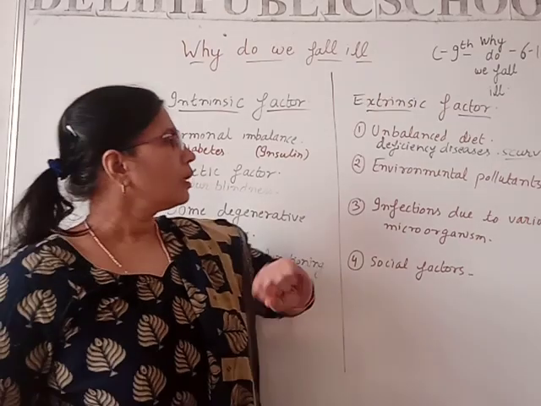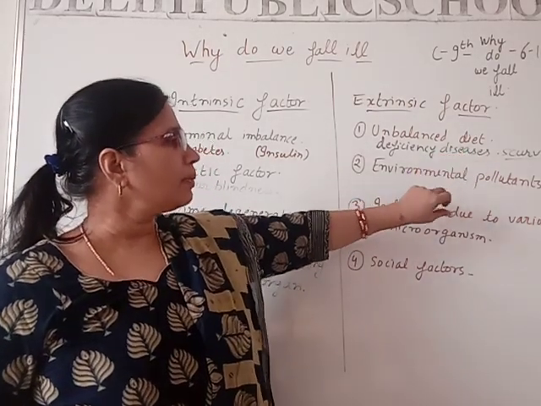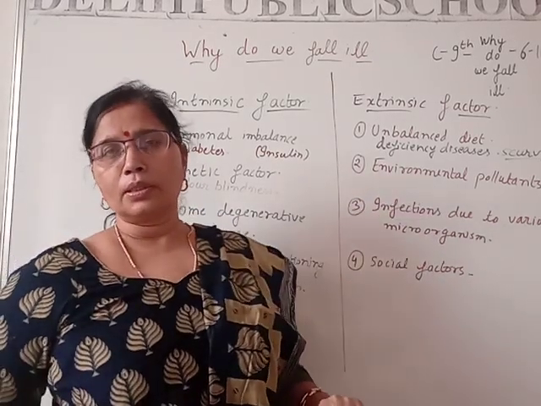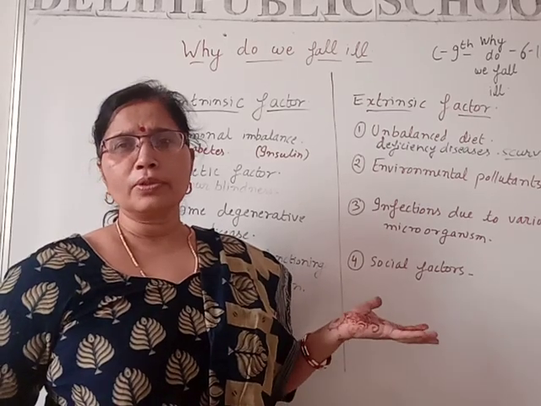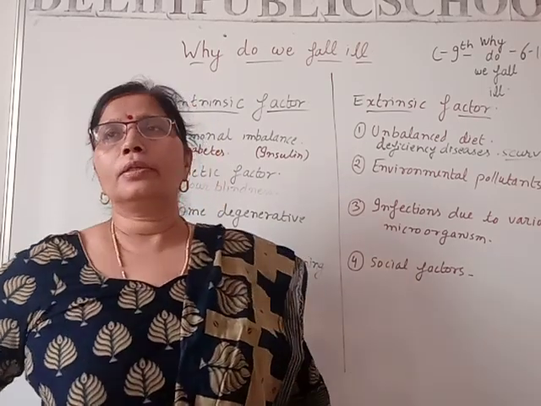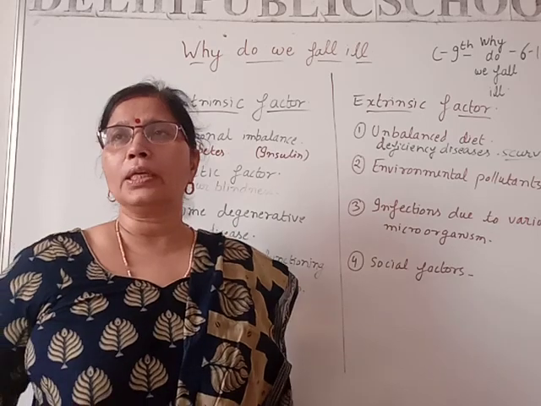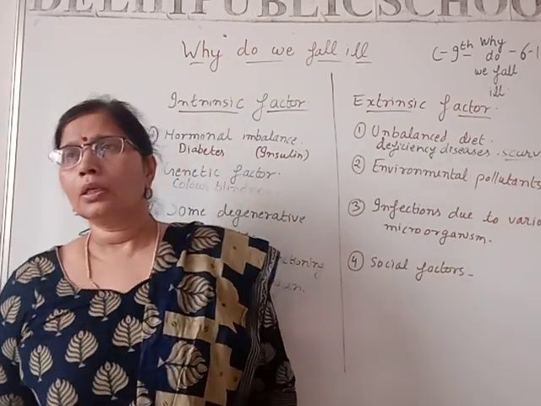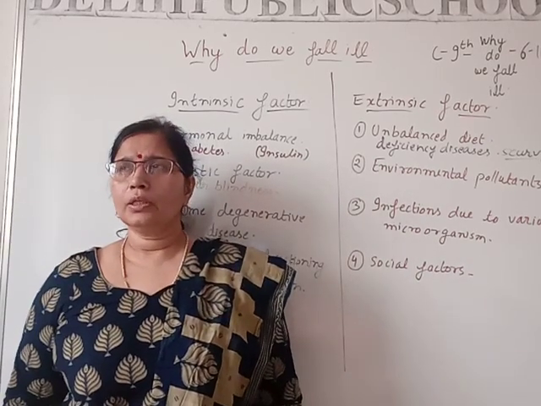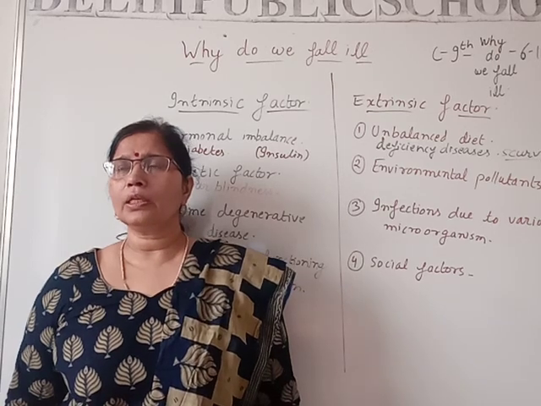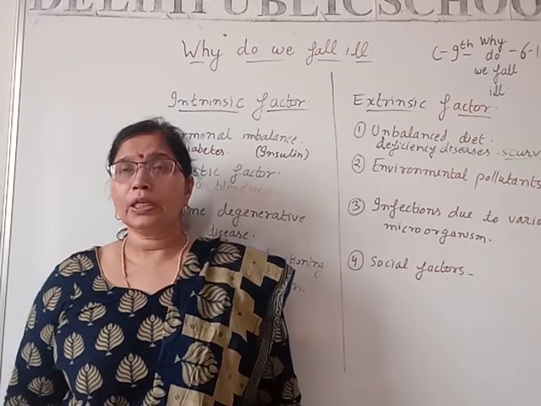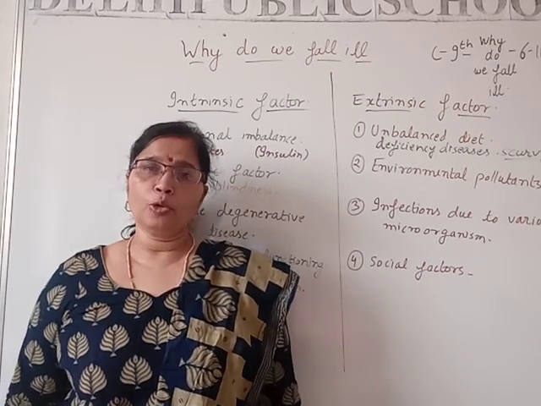Now, from this we switch to environmental pollutants. Environmental pollutants are also extrinsic factors, and many pollutants are present in the outside environment. By means of the food chain they enter, and human beings are present at the top of the food chain. When we draw the trophic levels, we find that human beings, being omnivores, are at the top of the food chain. So they get enough amount of pollutant by biomagnification.